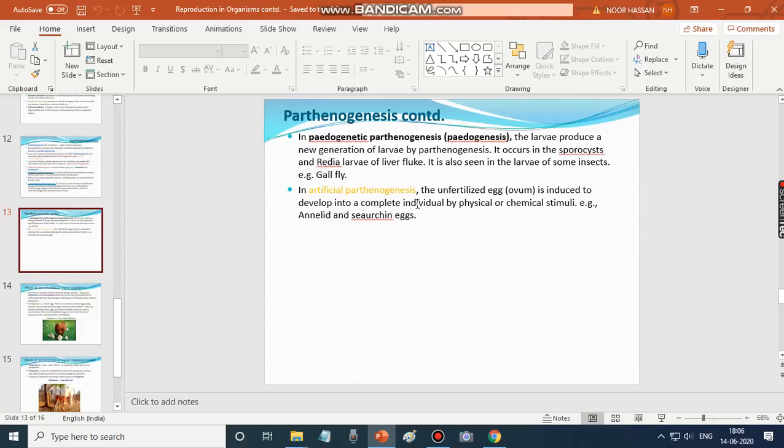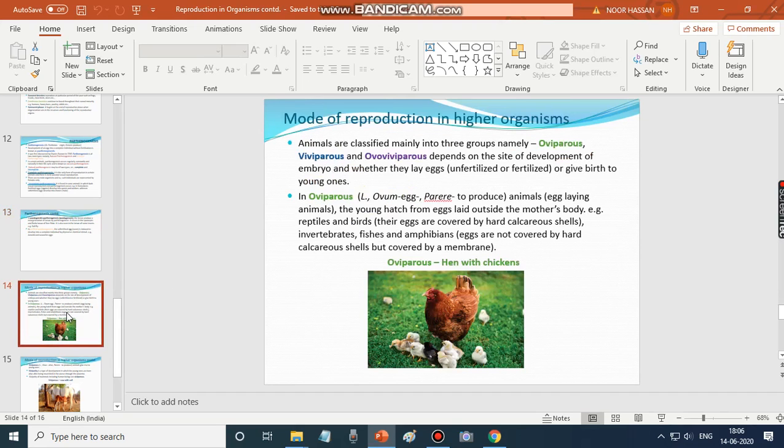And artificial parthenogenesis. Here, an unfertilized egg or ovum is induced to develop into a complete individual by physical or chemical stimuli. So some physical or chemical stimuli are used to induce this unfertilized egg to develop into a new individual. For example, in annelids and sea urchin, this is the method followed. So we shall move on to the next one.